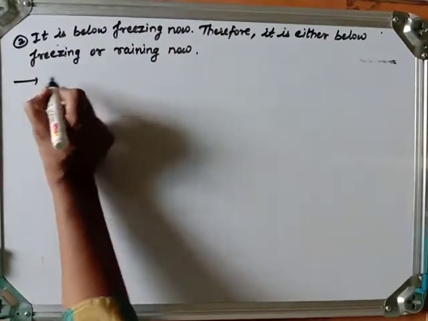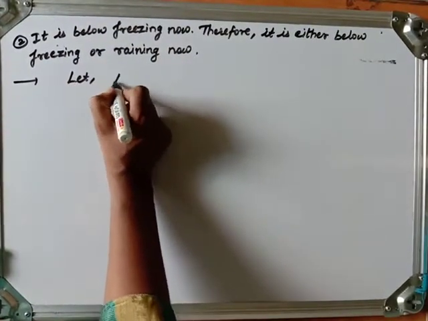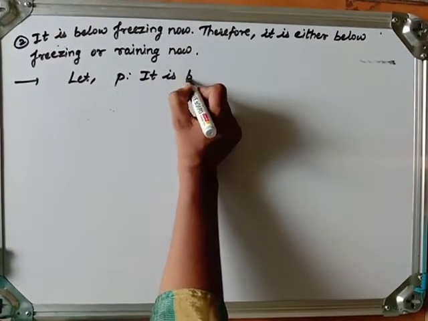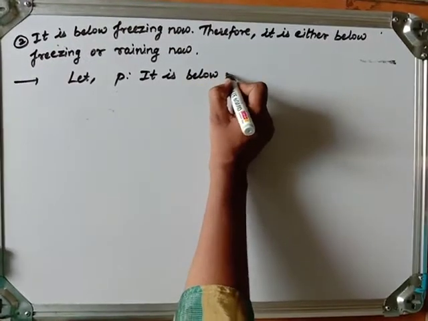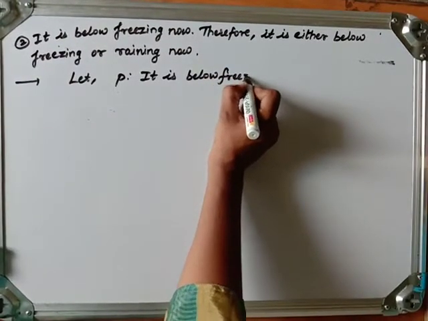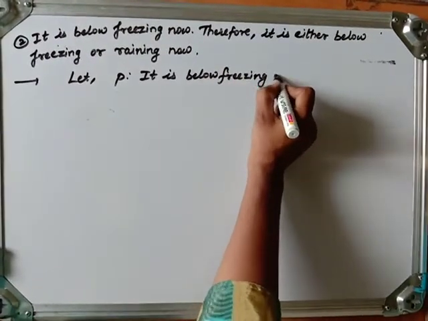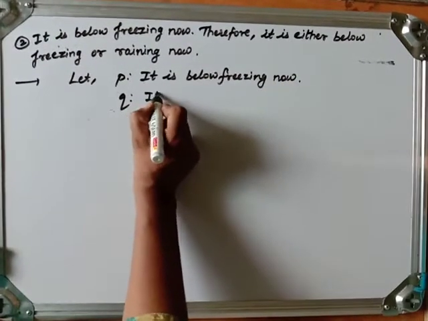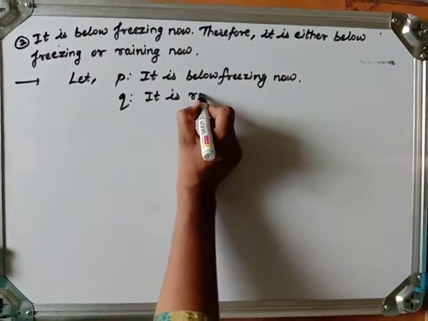What does this say? Suppose P is: it is below freezing now. Suppose Q: it is raining now.